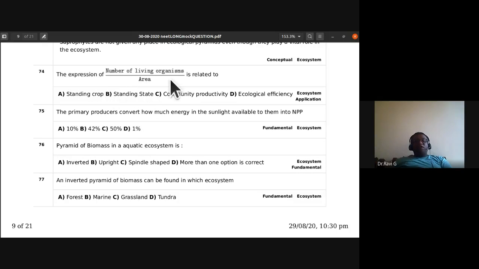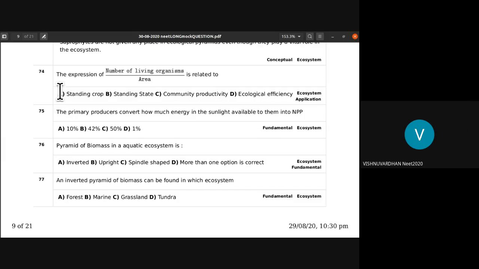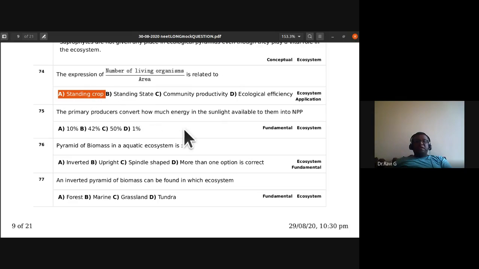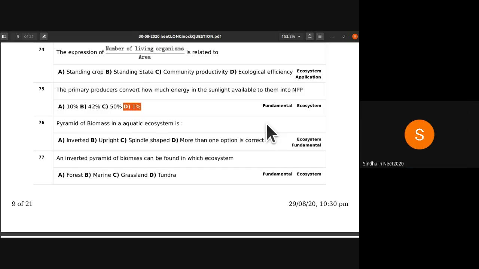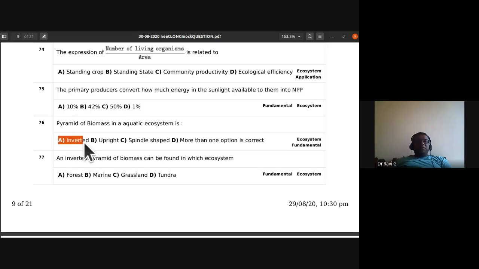The expression of number of living organisms divided by area is related to standing crop. That is the definition. 75th, the primary producers convert how much energy in the sunlight available to them into NPP? 10%? 1%. In the energy flow chain, it is said that only 1% is converted. After that, it is 10%. Okay, so D is 1%. Pyramid of biomass in an aquatic ecosystem is inverted. Yes, very true. It is inverted.